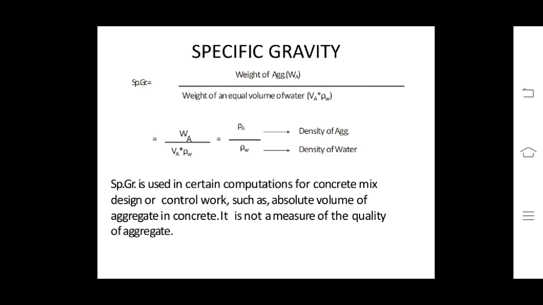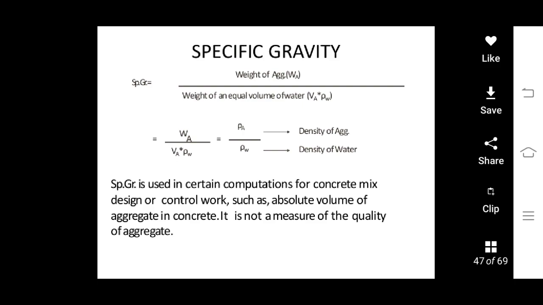The next important test for aggregate is specific gravity. The specific gravity should be determined for various reasons, and which is more important, for concrete mix design it is the most important factor. Therefore, the specific gravity determination plays an important role in aggregate properties.